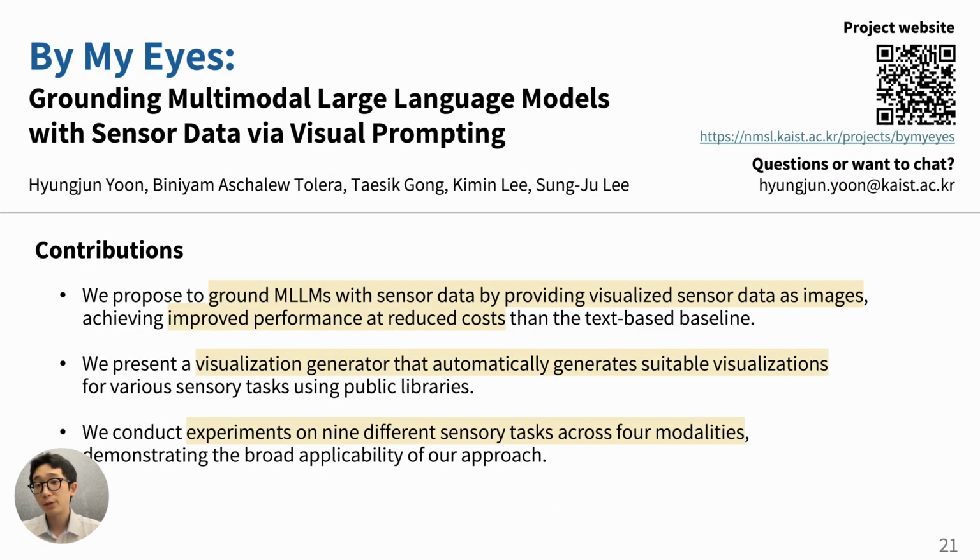To wrap up, those are the key contributions of our research. First, our research proposes an approach to ground multimodal LLMs with sensor data by providing visualized sensor data as images, and achieved improved performance at reduced cost compared to the existing text-based baselines. Next, we present a visualization generator that automatically generates suitable visualizations for various sensory tasks using public libraries. Lastly, we conducted experiments on 9 different sensory tasks across 4 modalities and demonstrated the broad applicability of our research.